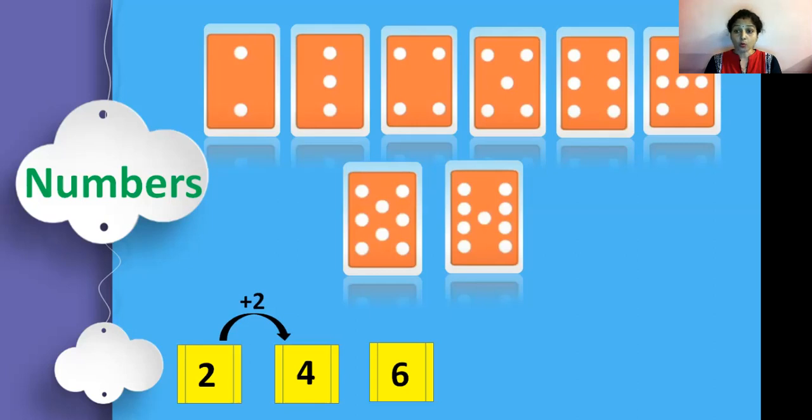But how? See, in the first box we have 2. For the next box, we add 2. Then 2 plus 2, what will we get? We will get 4. Look at the next box.